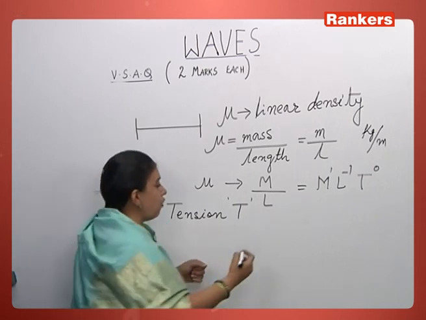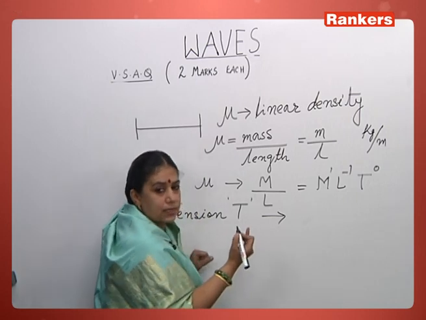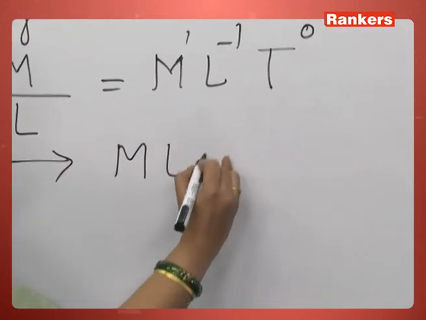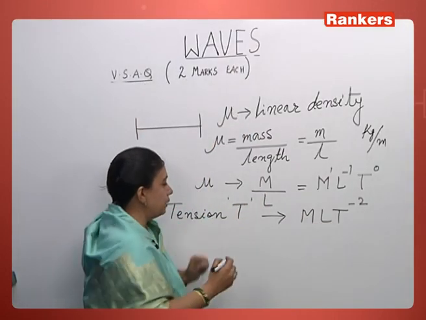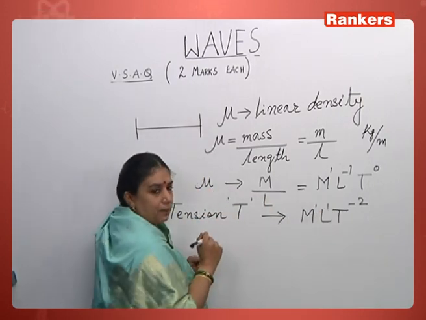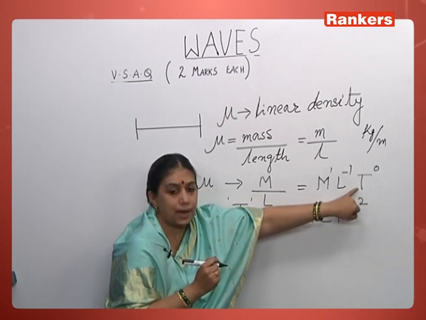So the dimensional formula of tension: what is force? Mass into acceleration. So mass M, acceleration is L T minus 2. So this is the dimensional formula of tension. So mass has dimension 1, length 1, and T minus 2. Here T is time. In a dimensional formula, this T denotes time.